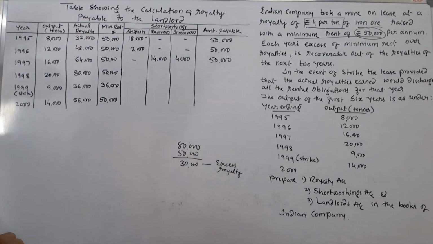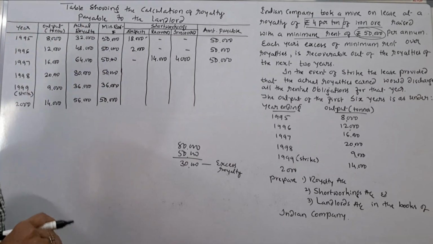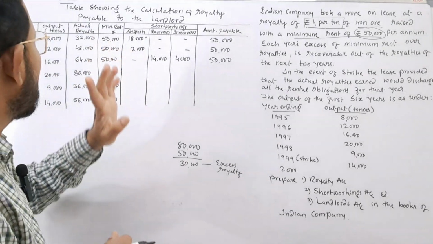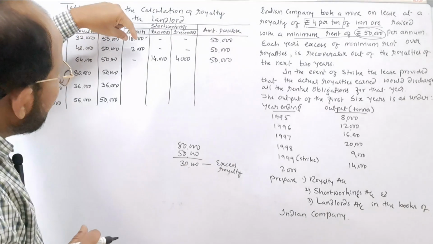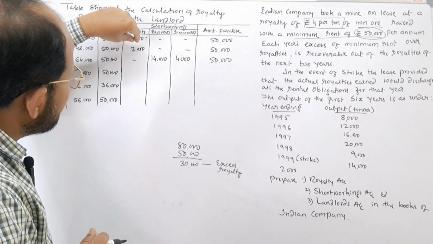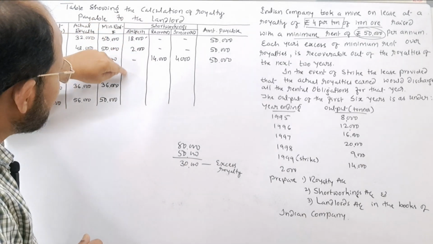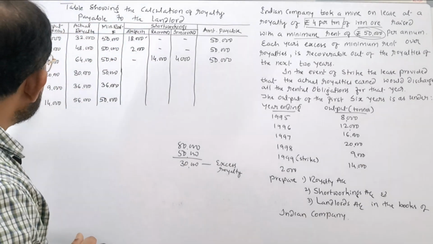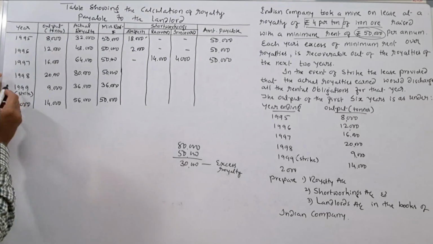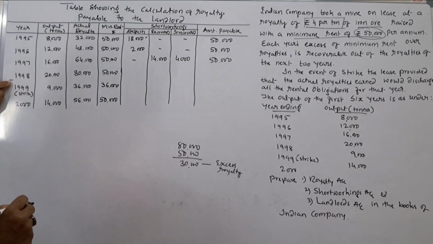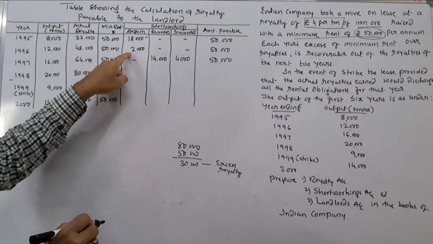Now you see here in the year 1996 only 2,000 was the short working. How much? Rupees 2,000. Now in order to recover this amount of rupees 2,000, next 2 years time is there. That is why 1998 or the fourth year, this is the last year to recover the short workings of the second year.